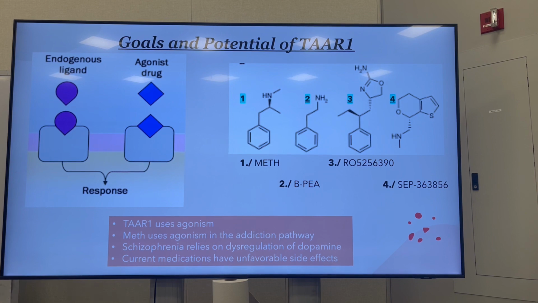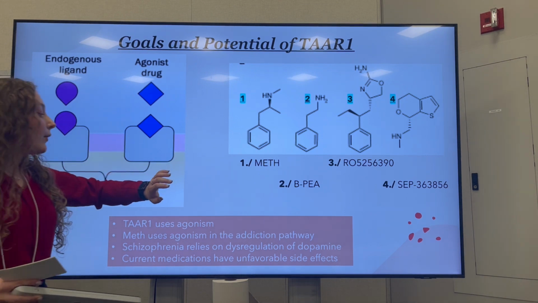Moving into schizophrenia, which was more the center of this research study, a TAAR1 agonist again shows potential in alleviating the symptoms of schizophrenia because it would theoretically correct the dysfunctional and dysregulated neurotransmitters that ultimately cause psychosis. So this is another area of potential for TAAR1. A lot more research needs to go into the use of TAAR1, especially with how many bad side effects there are for a lot of antipsychotic medications that are on the market right now. There are a lot of unfavorable side effects. So it's really important to further investigate TAAR1 as an alternative receptor to target.